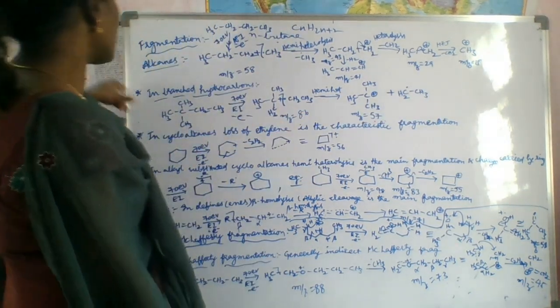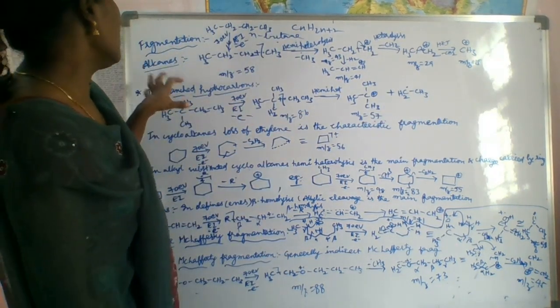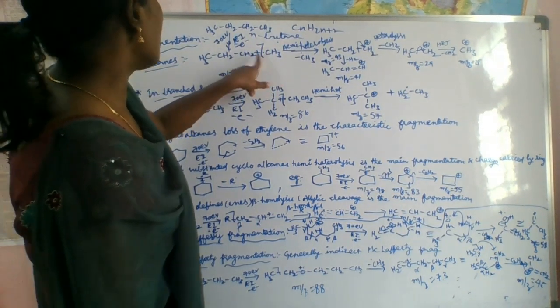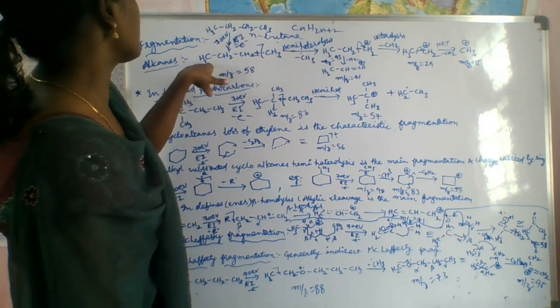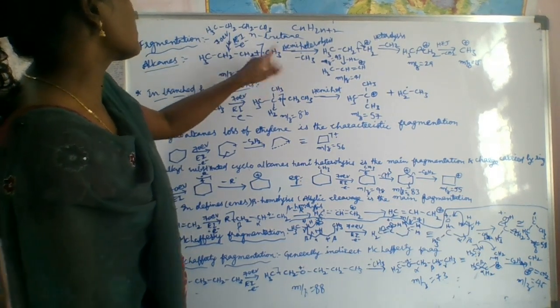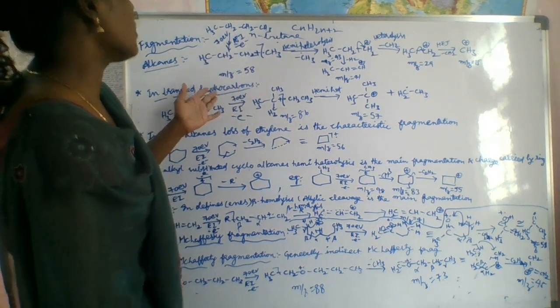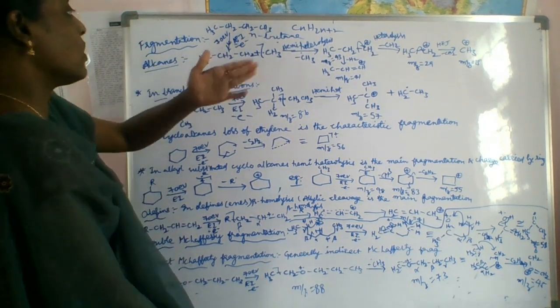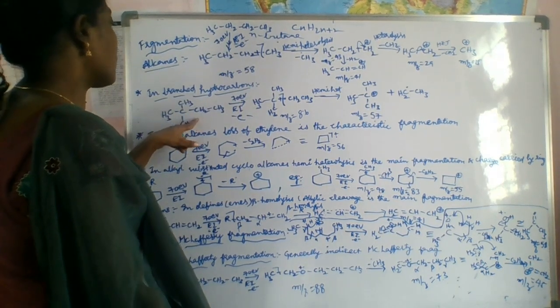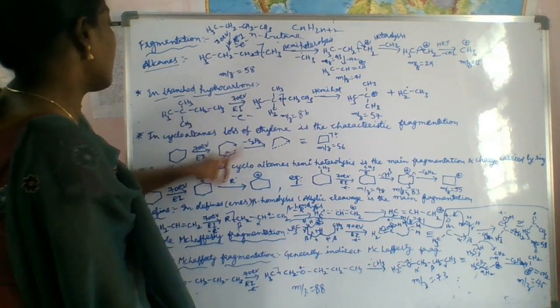So this is about branched hydrocarbons. The only difference is whether it forms at this carbon or that carbon. We can show it everywhere, no problem, because CH3 is there on both sides. This is a symmetrical molecule, but I show it here for your convenience. But here, at the branched carbon atom only, the molecular ion is formed.